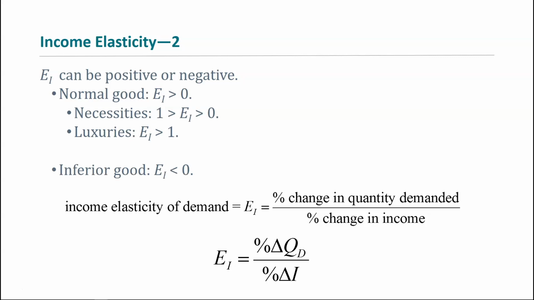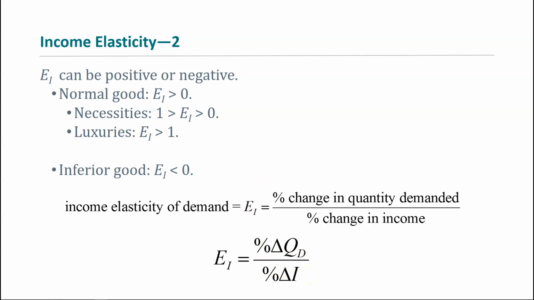The other type of good is an inferior good. So remember, our example of an inferior good was something like ramen noodles, where you get a raise at work, you consume fewer ramen noodles. You lose your job, you're a student, you do something where you have less income, you're going to consume more of something like ramen noodles or of store brand items, right? So inferior goods will see an income elasticity that's less than 0, because we'll see your demand moving in the opposite direction of your income.